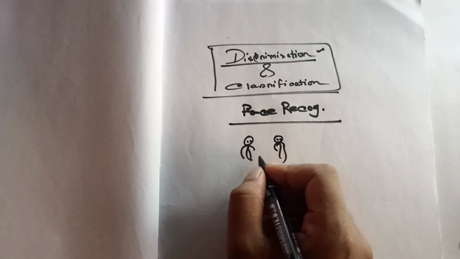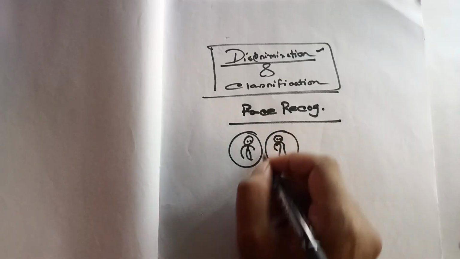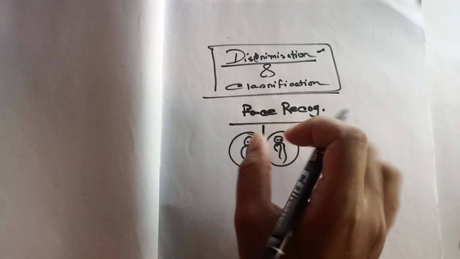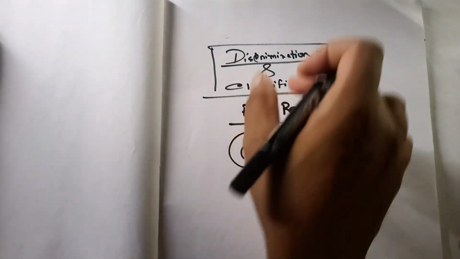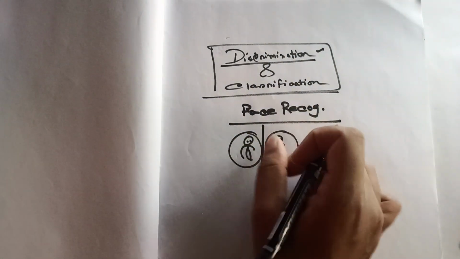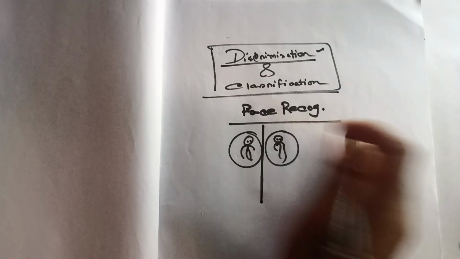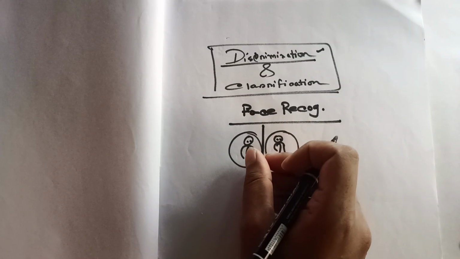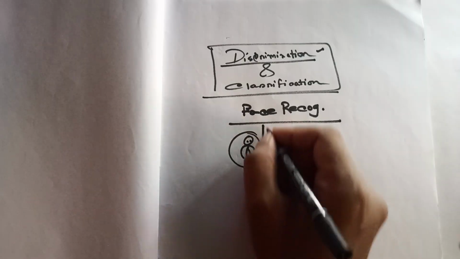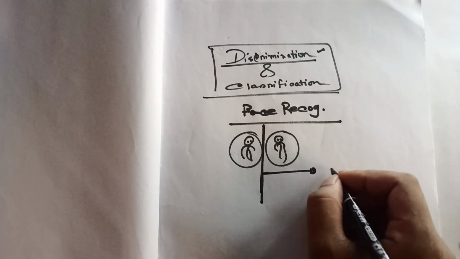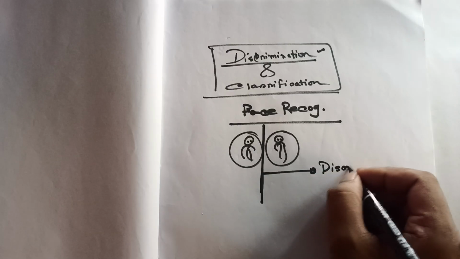The main task is to draw a line between them, to discriminate these two persons, to separate these two persons. If you have some characteristics or some kind of ideology to draw a line or boundary between them, that is known as discrimination.